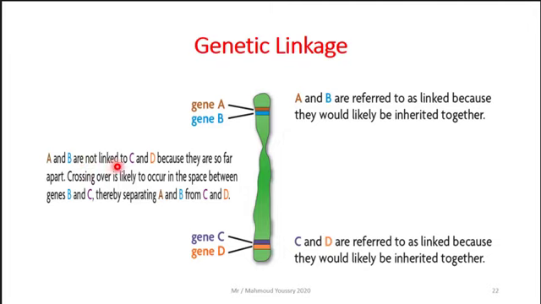But A and B are not linked to C and D. A and B are here and C and D are here, so they are far apart. Because they are so far apart, crossing over is likely to occur in the space between genes B and C. So the crossing over might happen here or here, thereby separating A and B from C and D.